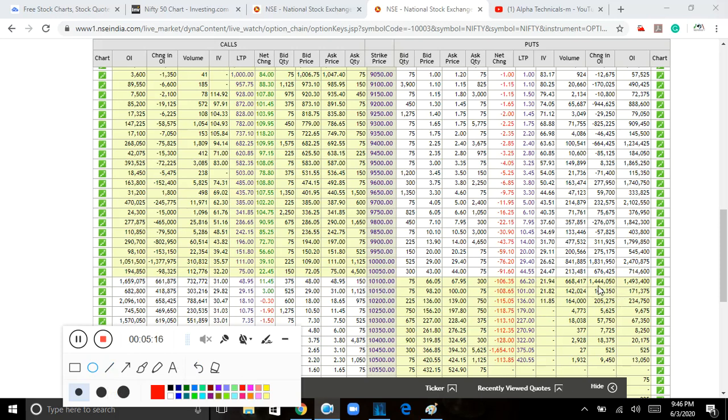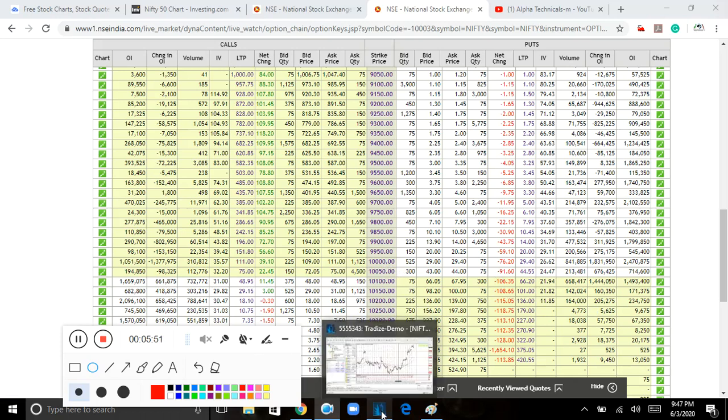In 10,100 the change in OI is 14 lakhs. The change in OI is increasing and premium is decreasing. What is the conclusion? OI increasing, premium decreasing, there are fresh short positions. That is the conclusion. But tomorrow is an expiry day, so we cannot see the option chain and then take a conclusion. From one data point we cannot conclude. We have to use multiple data points and then conclude our move.